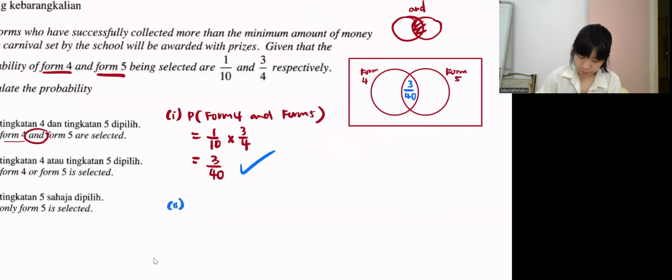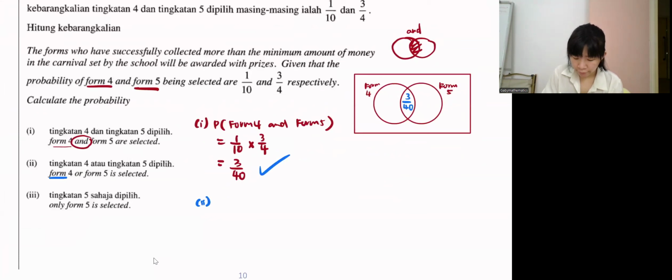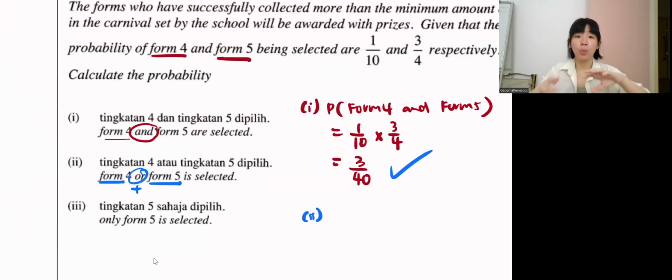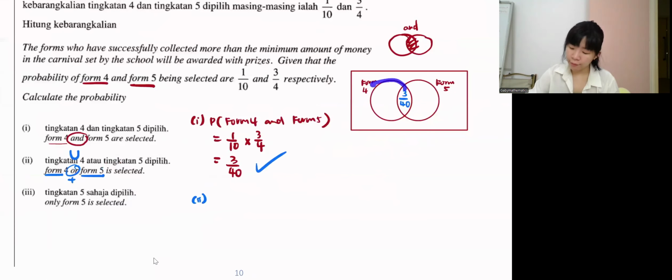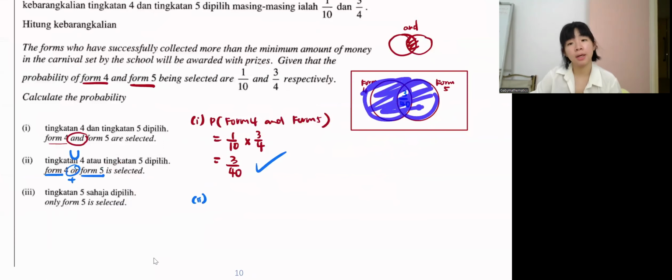Now, question 2. What is the probability of Form 4 or Form 5? 'Or' means plus. Or maybe another way to interpret this is 'or' is union, everything. I want Form 4, Form 5, everything. Now we can actually find these two empty spaces.